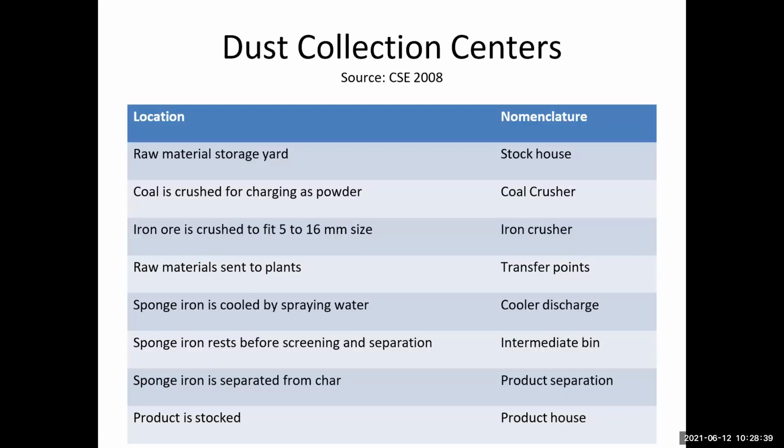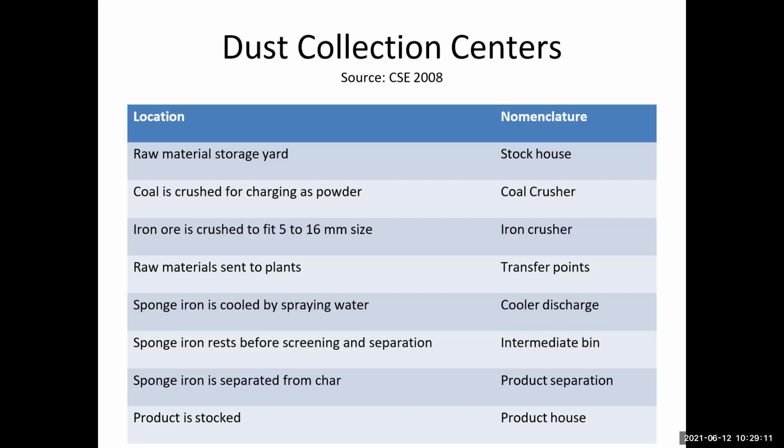Now the dust collection centers, with their location and nomenclature. The location is the raw material storage yard, and the nomenclature is stock house. This collects from the stock house. The coal is crushed and charged as powder, which is the coal crusher. Iron ore is crushed to 5 to 16 mm size in the iron ore crusher. So these are all the places, meaning the nomenclature and the location.